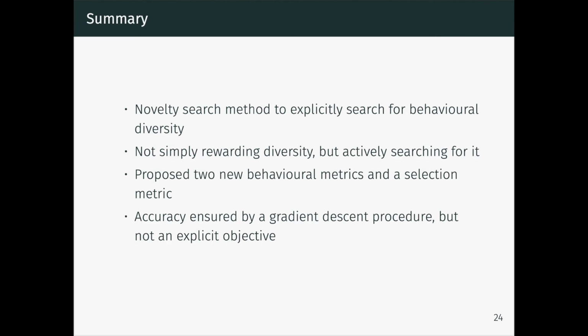To summarize the main conclusions, we have proposed a novelty search method to explicitly search for behavioral diversity. This method not simply rewards diversity, but actively searches for it. We also propose 2 new behavioral diversity metrics and a selection metric. The accuracy of the models is ensured by a gradient descent procedure, but it's not an explicit objective of the novelty search.